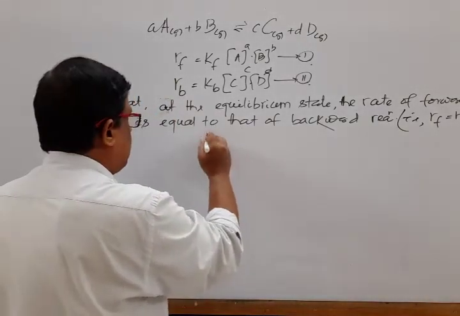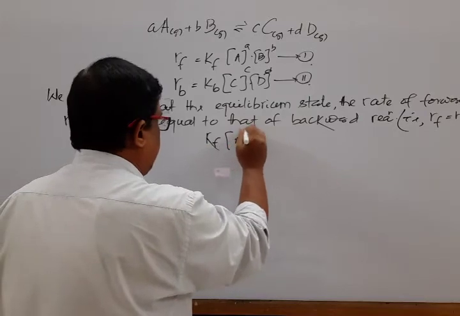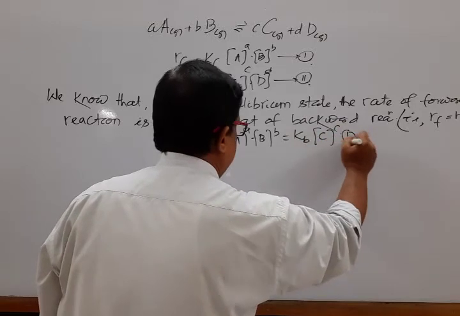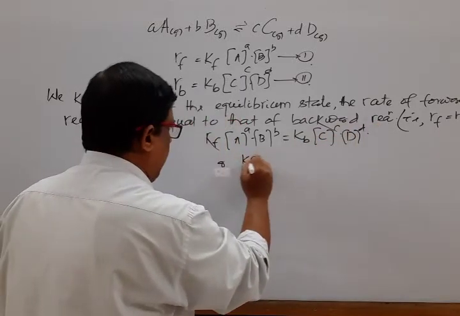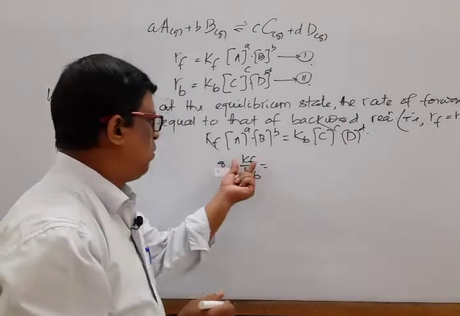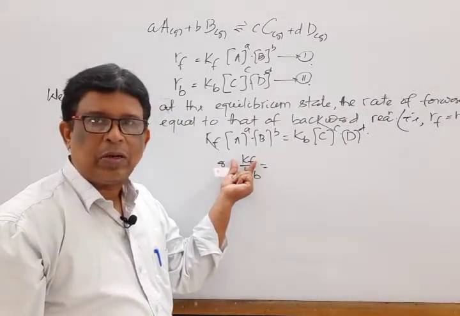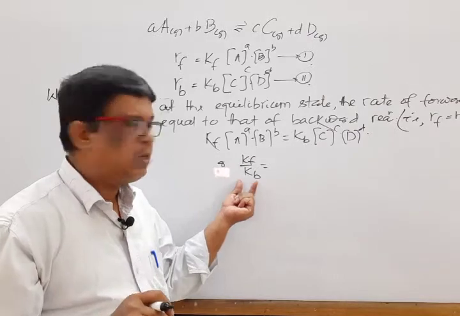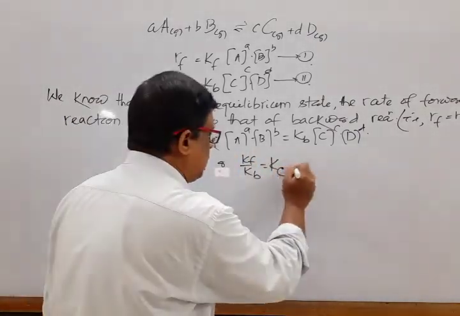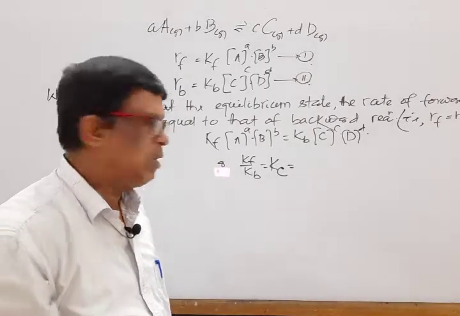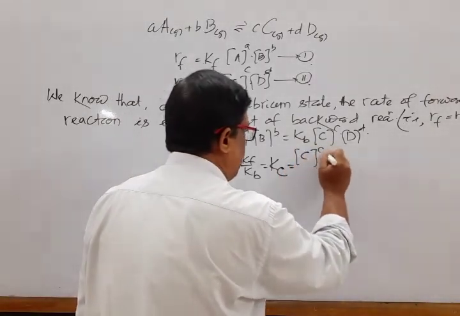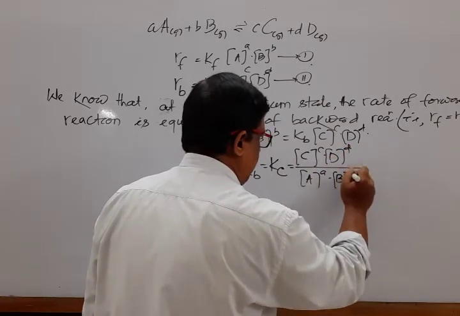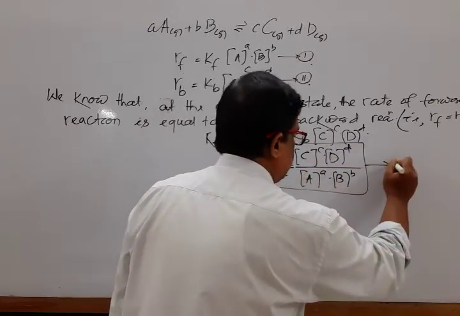So we can write Kf [A] to the power a, [B] to the power b is equal to Kb [C] to the power c into [D] to the power d, or Kf by Kb. Kf is known as the rate constant or velocity constant for the forward direction. Kb is known as the rate constant or velocity constant for the backward direction. So constant by constant gives another constant, that is Kc, known as the equilibrium constant. So Kc is [C] to the power c, [D] to the power d divided by [A] to the power a into [B] to the power b. This is known as equation 3.